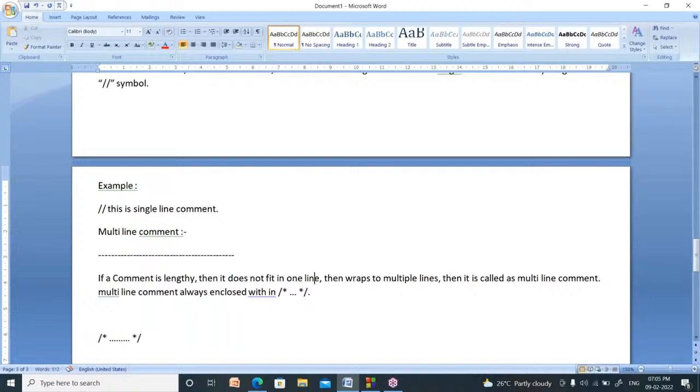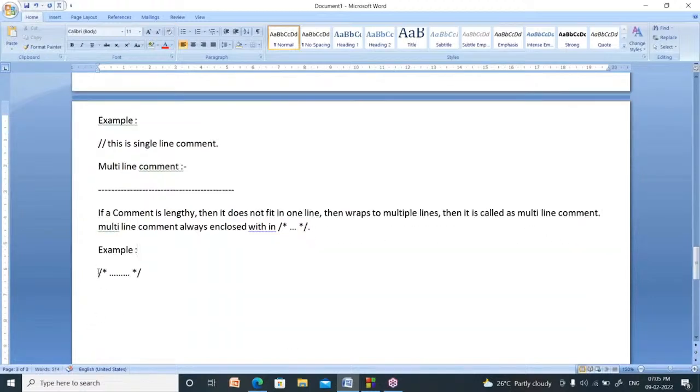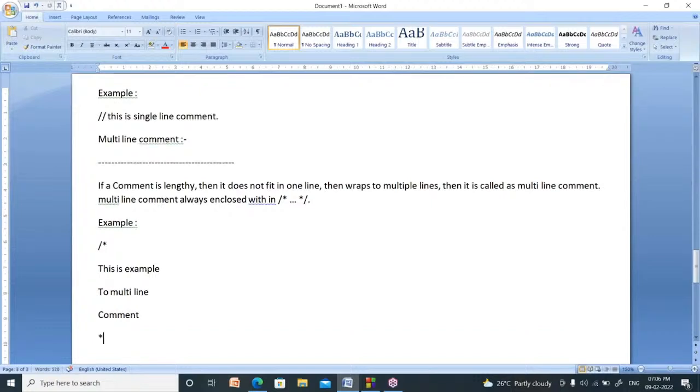Now I am giving an example for this. Example for multi-line comment. Now how to start a multi-line comment? By using slash and star. Here you have to write the multi-line start comment. This is the example for multi-line comment. So this is about multi-line comment, right?